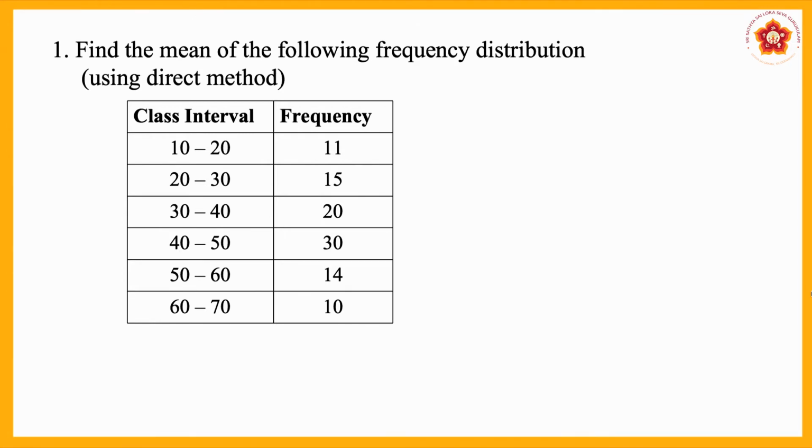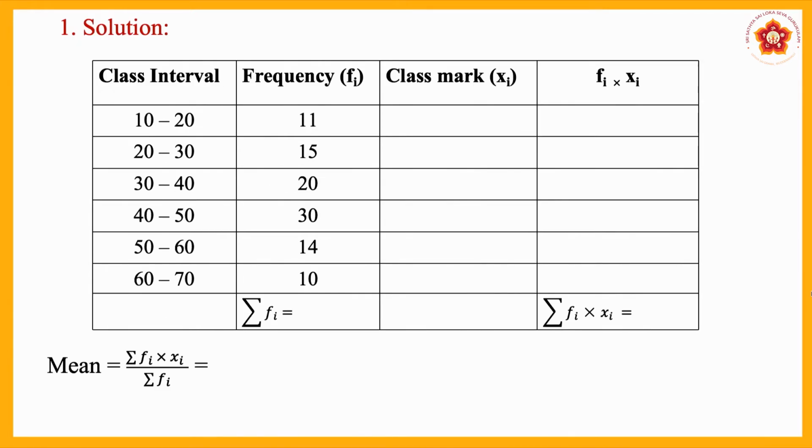To find the mean, let us learn together. Take pen and paper and draw this table in your notebook now. I will also write on the board. You have to write all this table in your notebook. Now in this table you have to fill the two columns, that is class mark and fi into xi.